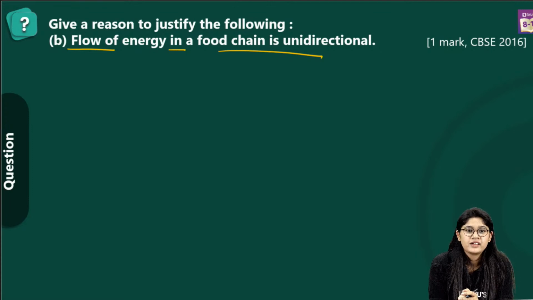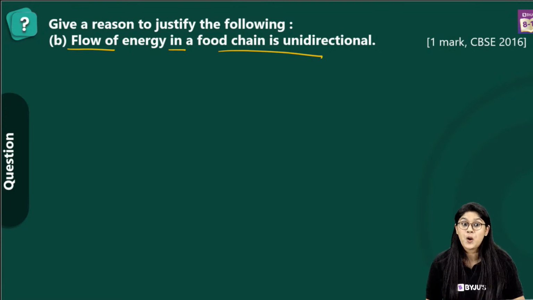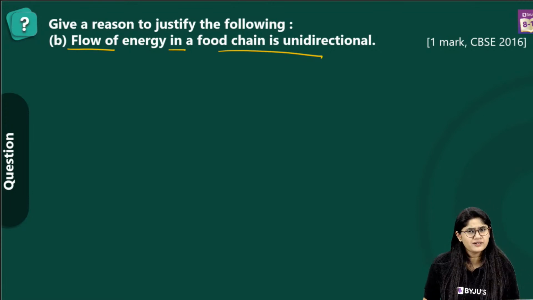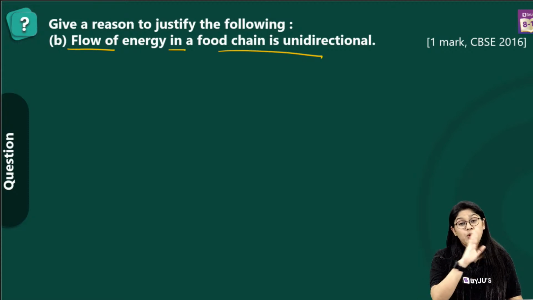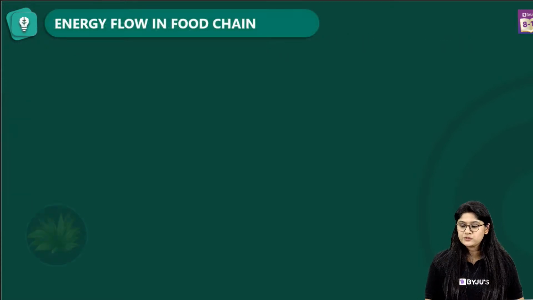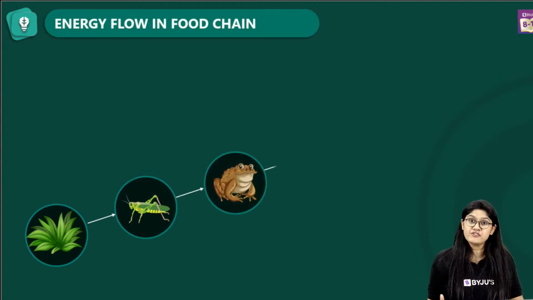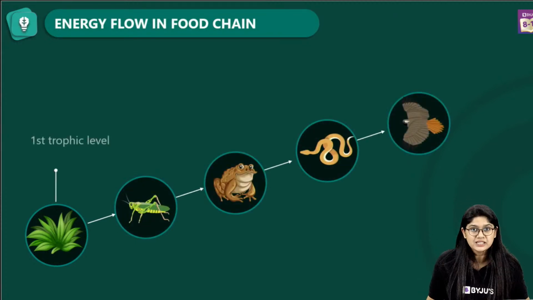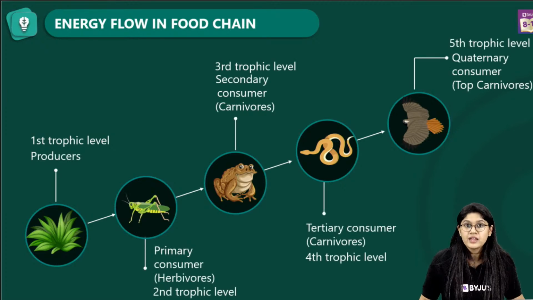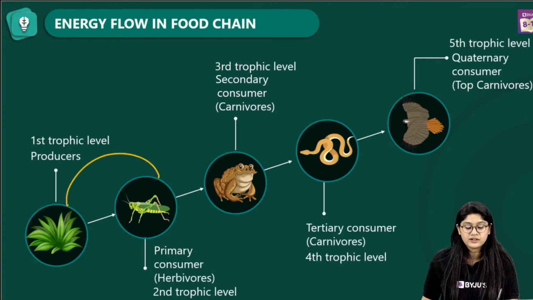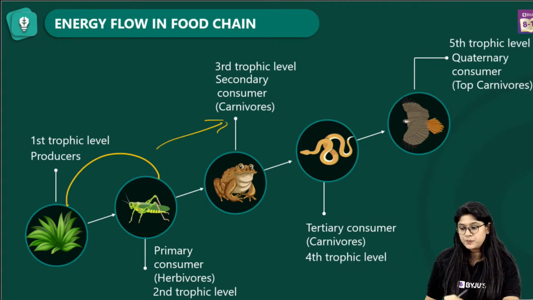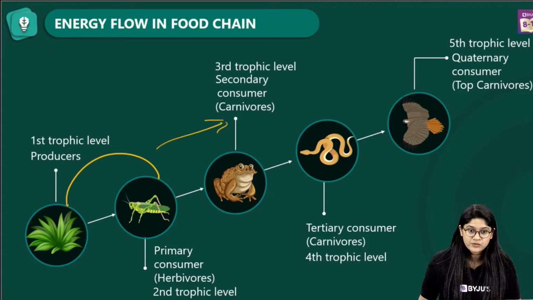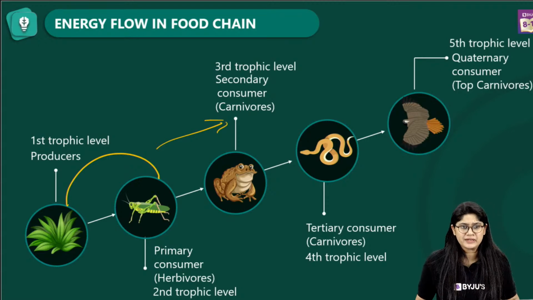Yes, Hari Murli, we have to take care of our environment. Can you tell me, we have to justify that the flow of energy in a food chain is unidirectional? Why is it unidirectional? We know that unidirectional means only in one particular direction. When we talk about the food chain, we have different trophic levels, right? And in each trophic level, there's a transfer of energy, right? The energy moves from one trophic level to another trophic level, and that occurs only in one particular direction.